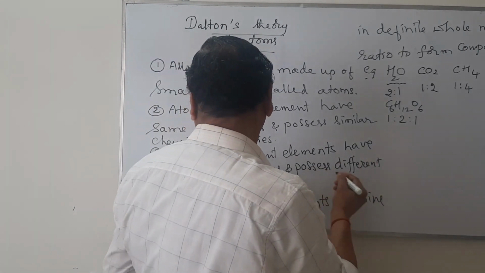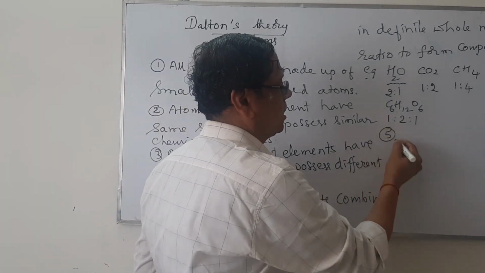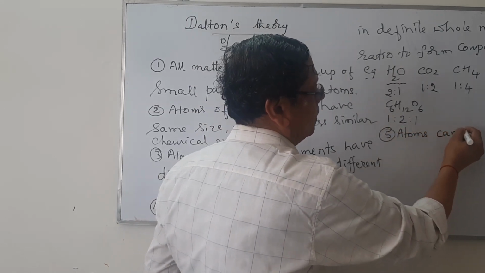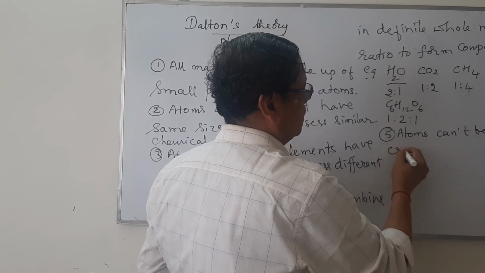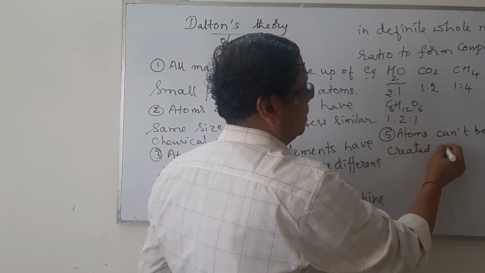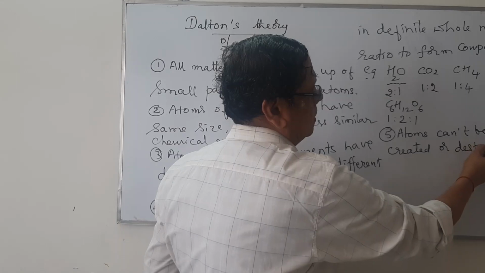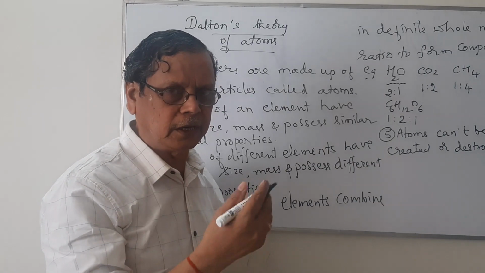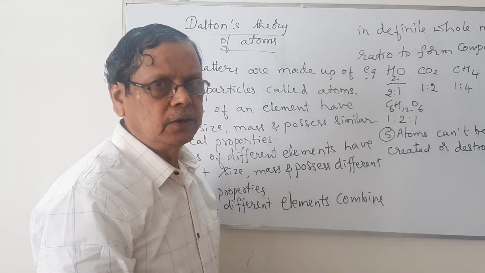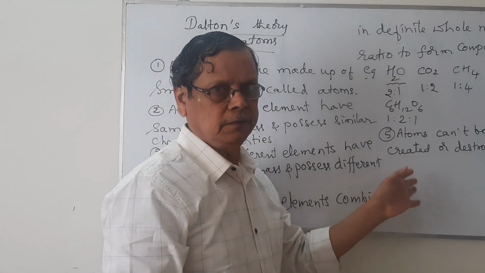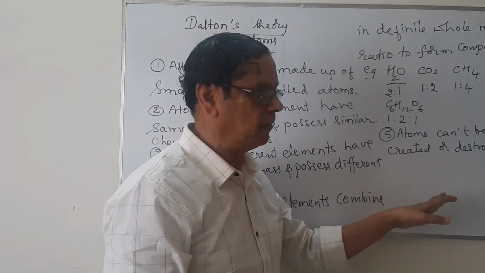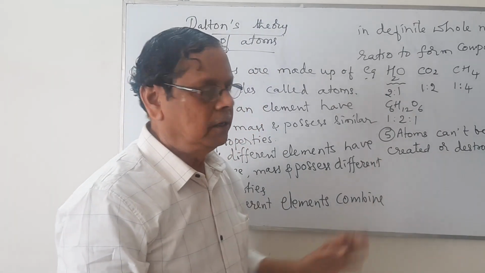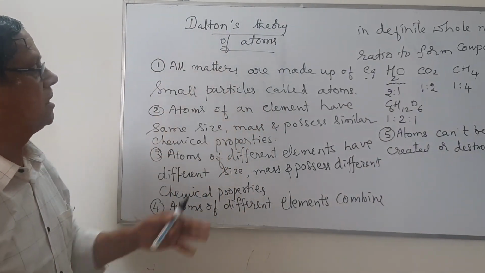Then the last postulate of Dalton's theory is atoms cannot be created or destroyed. So you cannot create hydrogen atoms, you cannot create oxygen atoms, you cannot create carbon atoms. They can be converted from one shape to the other or one form to the other form. But atoms themselves cannot be created or destroyed. So these are some postulates of Dalton's atomic theory.